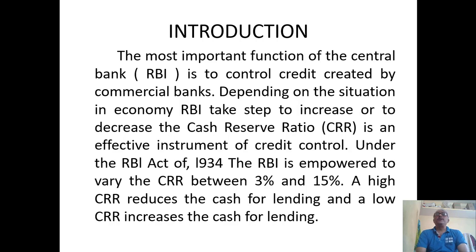This credit will be controlled by RBI depending on the situations in the economy. In the economy, if it is an inflationary rate, credit is going to be controlled. If it is a deflationary condition, credits are going to be encouraged.